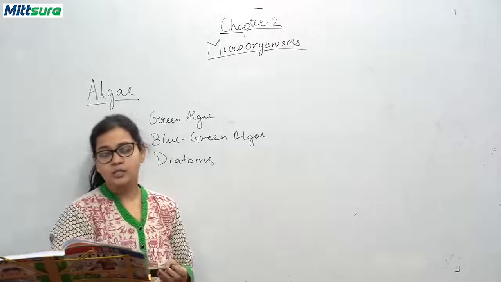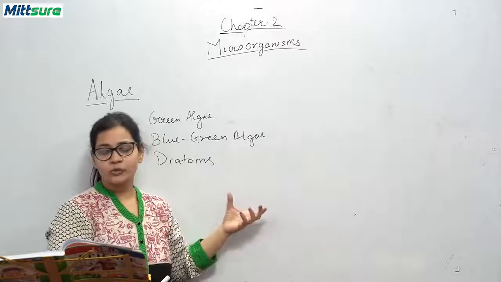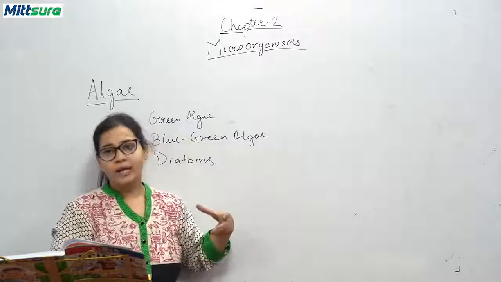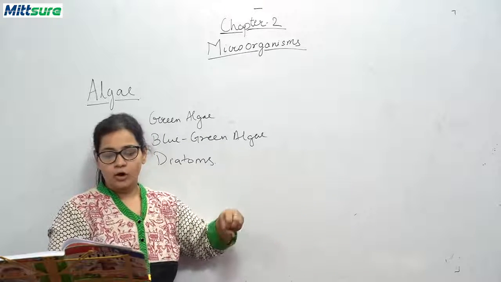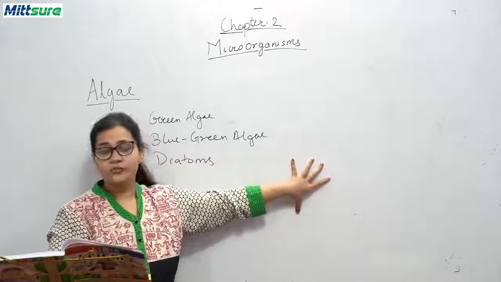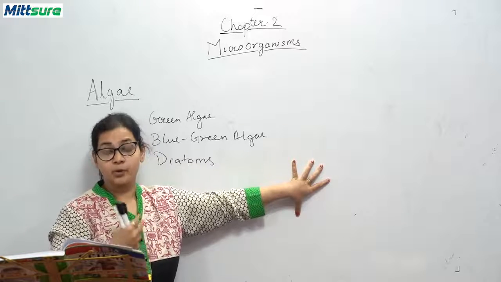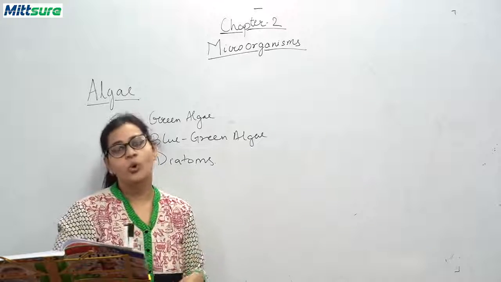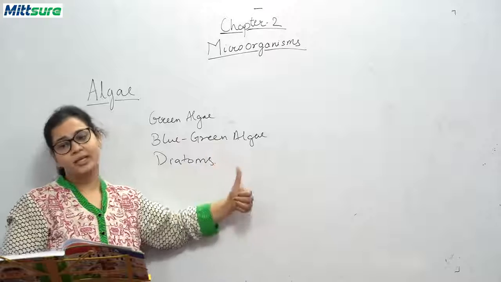The examples of blue-green algae are Oscillatoria and Anabaena. As they have this capacity of nitrogen fixation, they help in crop growth and increase the soil's capacity to hold water. So this was all about blue-green algae.